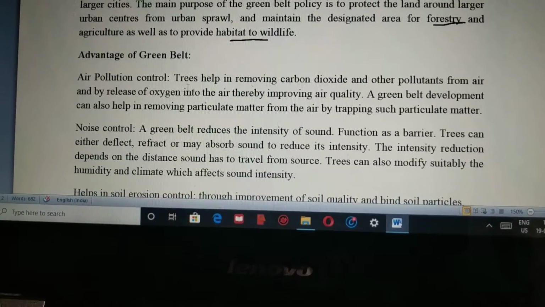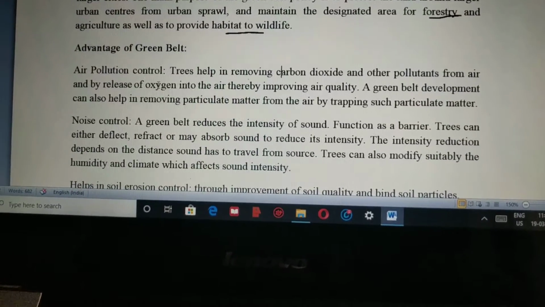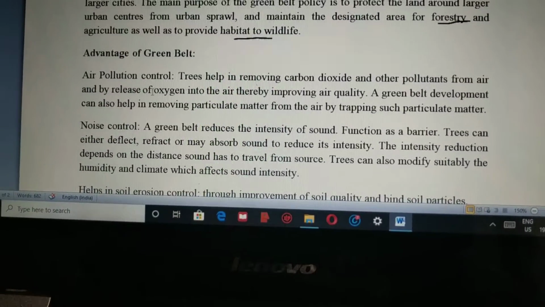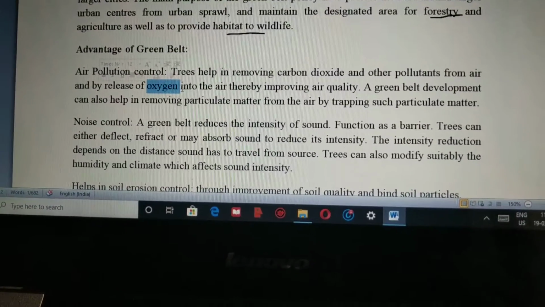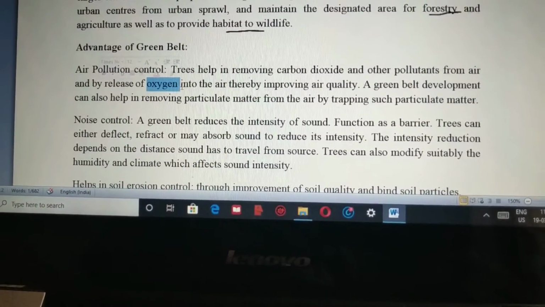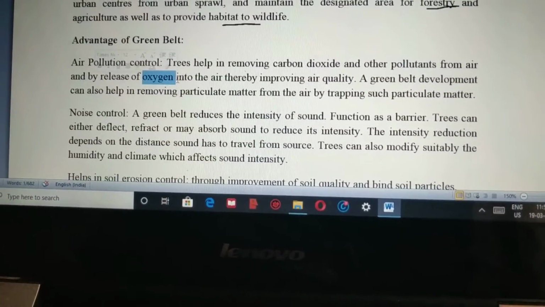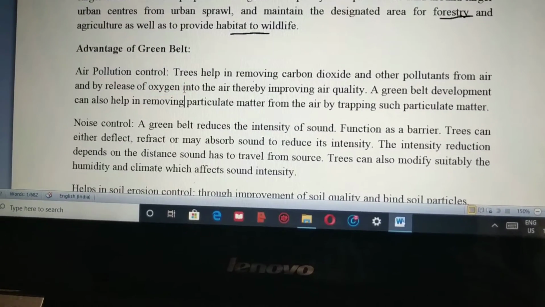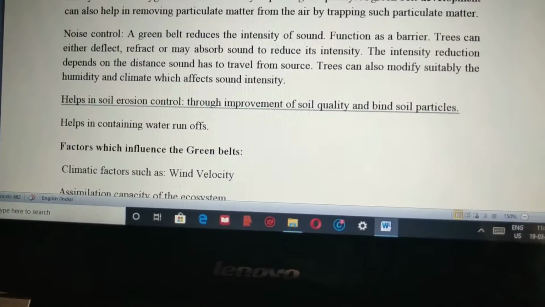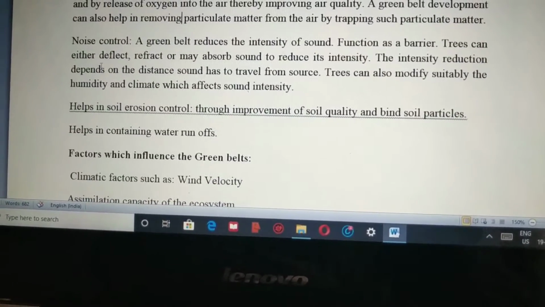Of course, at the same time, because it has more plantation and forestry, more oxygen will be created. That means the quality of air will be improved and we will have a better life system. The next one: when we are creating a green belt, that means we are creating a forest area, and of course, by creating a forest area, we have a major effect on controlling noise pollution also.